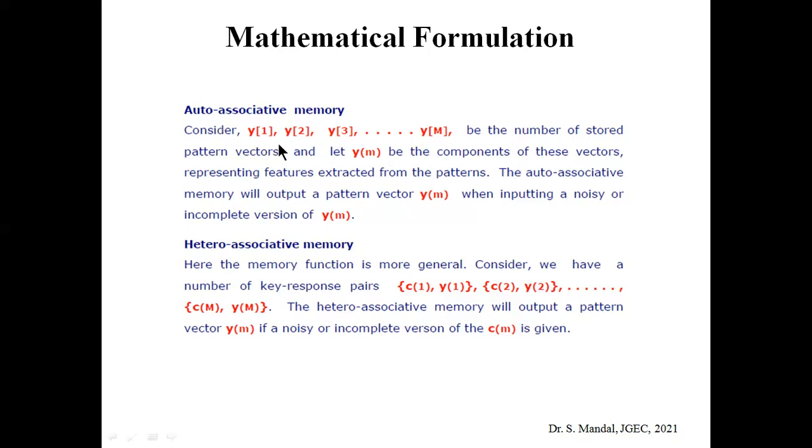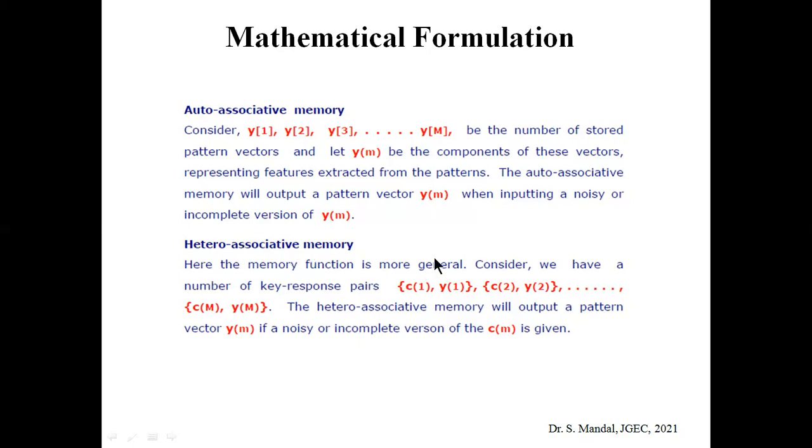So let us consider y1, y2, y3 up to ym be the stored pattern vectors, and let ym be the component of this vector representing the feature extracted from the patterns. The auto associative memory will output a pattern vector ym when the input is a noisy or incomplete version of ym. You can see that the output pattern is also ym, and the input is the noisy or incomplete version of ym. For ideal cases, input and output are the same. So that's why we use the term auto associative. Clear?